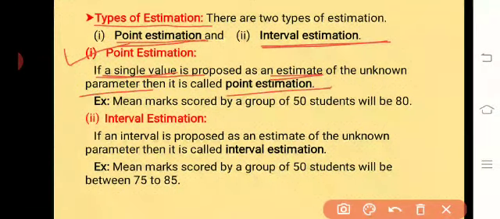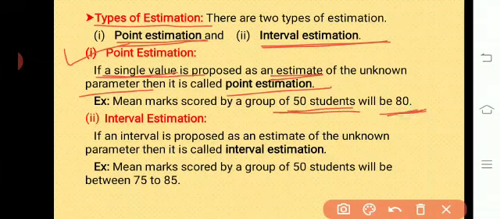For example, mean marks scored by a group of 50 students will be 80 is nothing but point estimation. Here 50 and 80 only are the representative values. These values may be different.